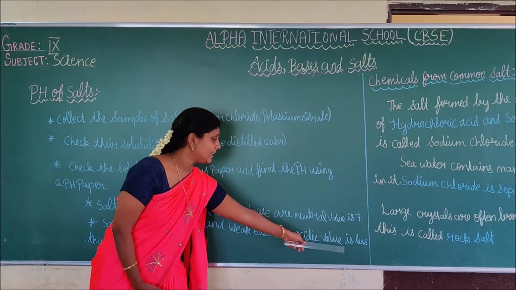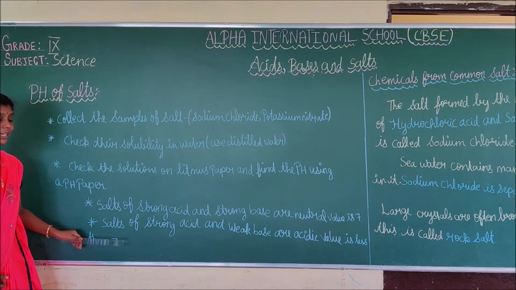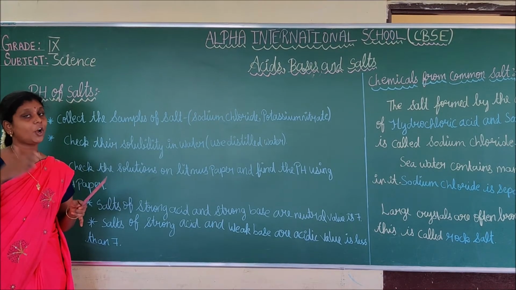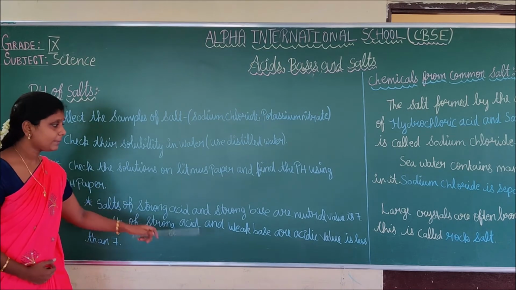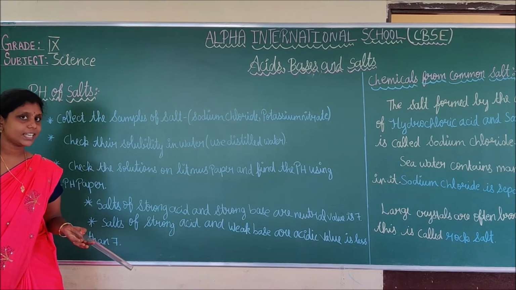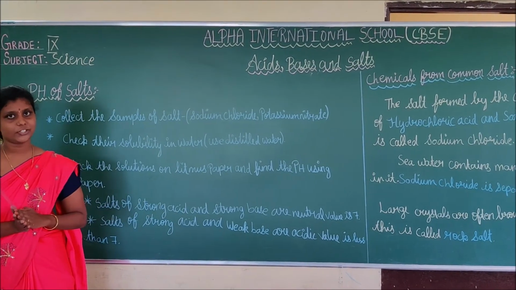That value is less than 7. You understand, students? By these important methods, we can easily find out whether the salt is neutral or acidic or basic. Simultaneously, if the value is greater than 7, you can easily confirm that the given salt is basic in nature. You understand, students?